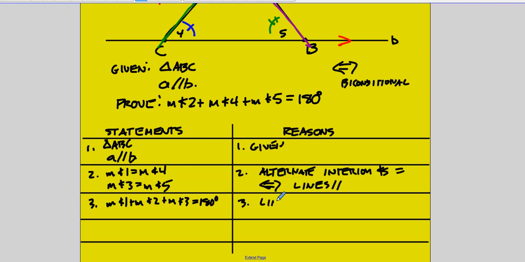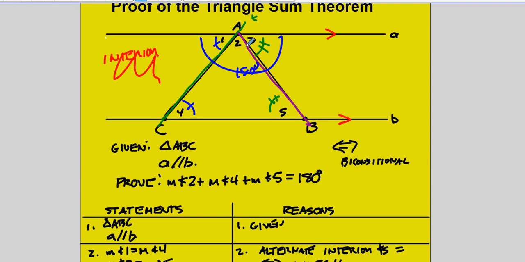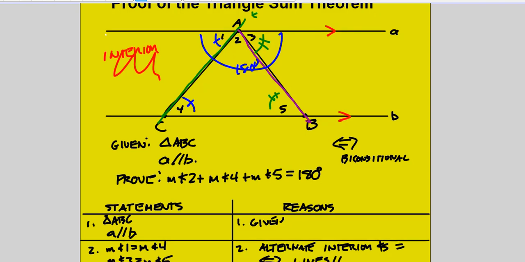And I'm going to use the linear pair postulate. The purists may have some trouble with this, but I'm just saying, okay, we define the linear pair postulate for 2 angles. Well, I should be able to do that for 3 angles as well, because they are supplementary when you put them all together. The supplementary technically just means 2 angles, but I could talk about 3 angles also adding up to 180 degrees. So I'm going to use that.